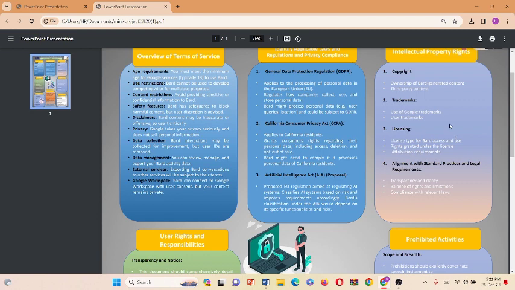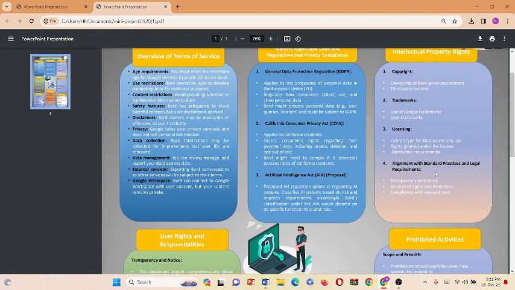Then there is licensing. It's like the permission slip we need to use Google Bird. We need to know what kind of permission we have and what we are allowed to do. It's a bit like having rules for using a game or a toy. We need to play by the rules to have fun together.